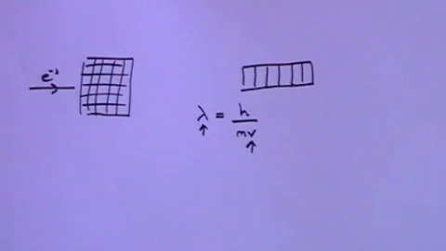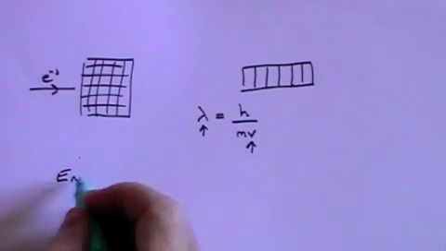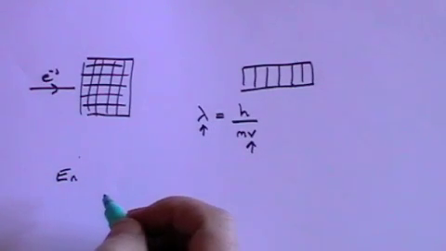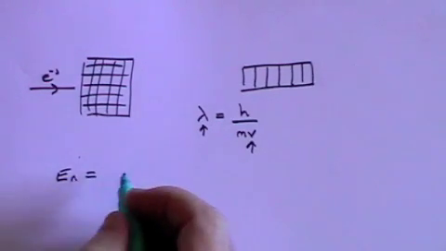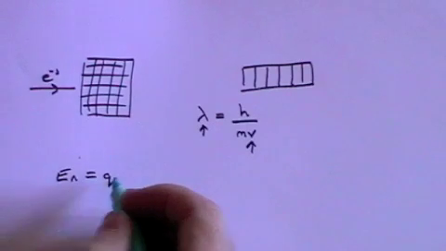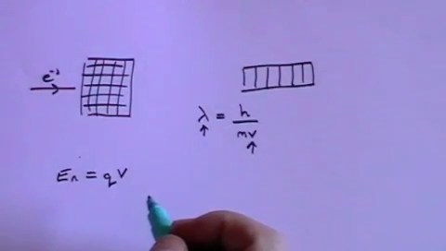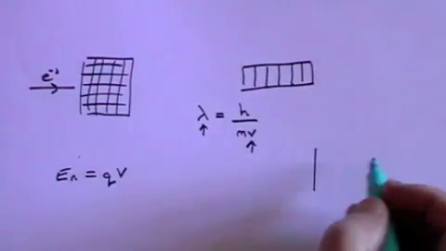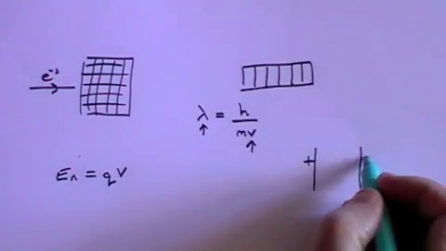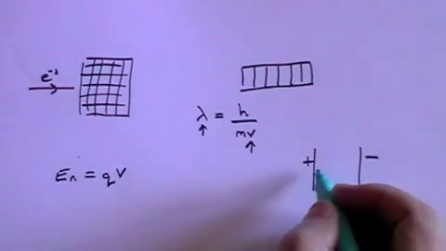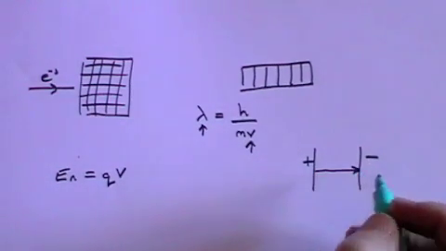Now, we have shown in the video on electric fields that the energy of a charged particle, which is being accelerated in an electric field, is equal to the charge on the particle times the voltage between the plates. So, for example, if you have a positive charge plate and a negative charge plate here, there will be an electric field in that direction.